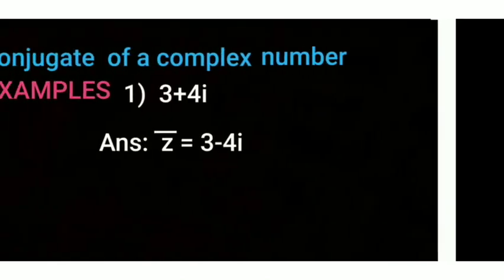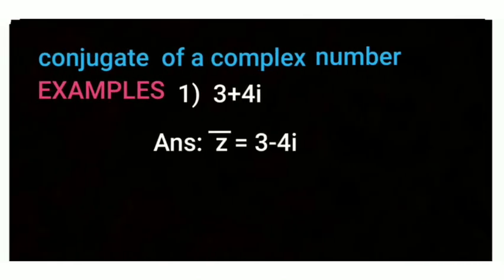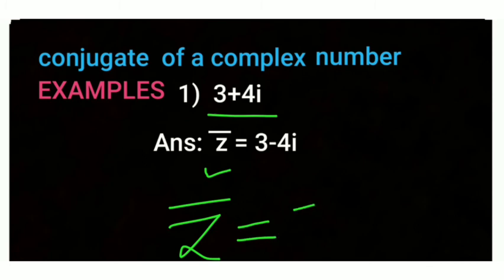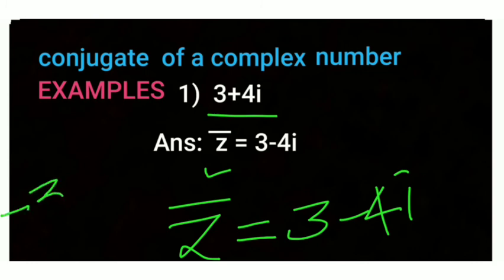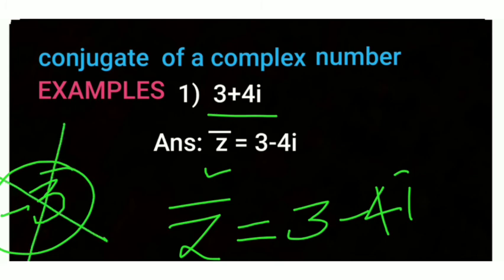Let us see some examples of conjugate complex numbers. The first one is very easy: 3 plus 4 iota. What about z conjugate? Z conjugate equal to 3 minus 4i. But don't change the sign before the real part, which is always wrong.